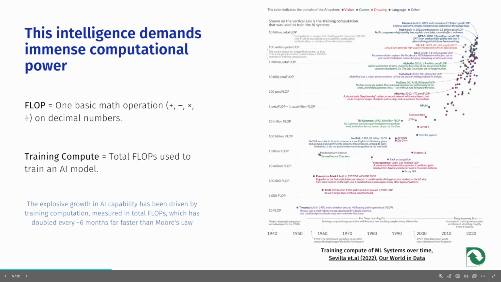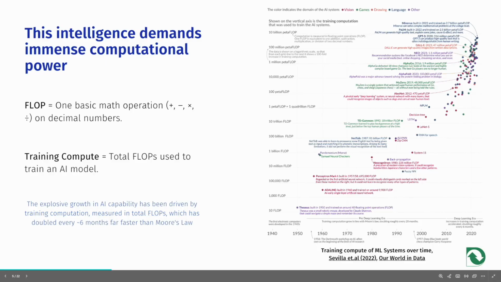A FLOP is a basic arithmetic operation such as addition, subtraction, multiplication, or division performed on decimal numbers. And the training compute refers to the total number of FLOPs required to train an AI model. The diagram illustrates various AI systems grouped and color-coded with the computation required for training them. As we can see, these demands have now reached tens of billions of petaFLOPs. Moreover, the amount of training compute has been doubling approximately every 6 months, a pace that far exceeds even Moore's law.